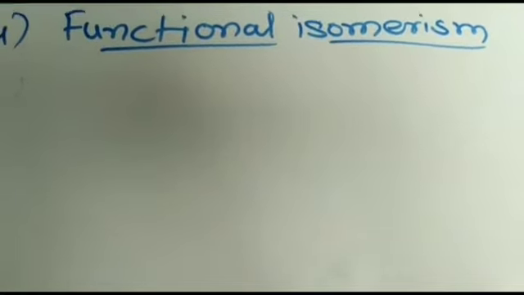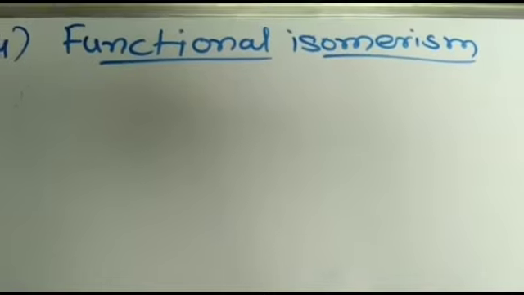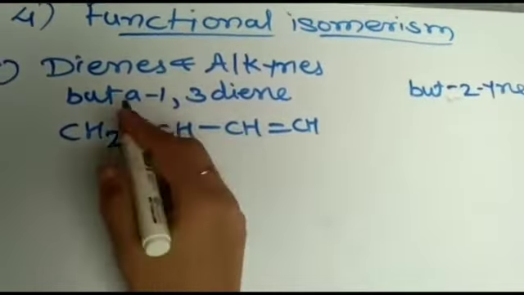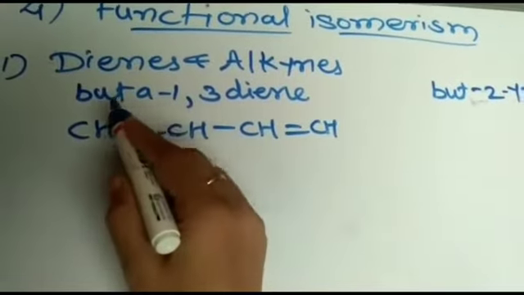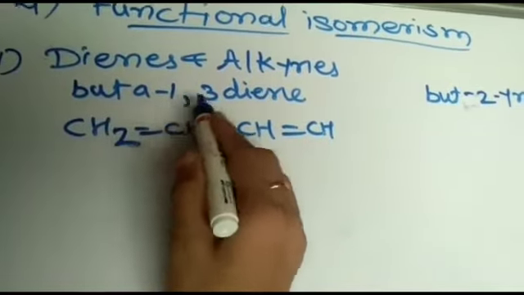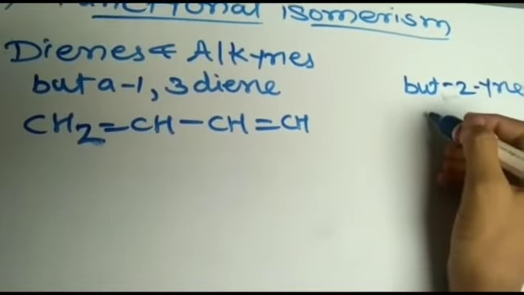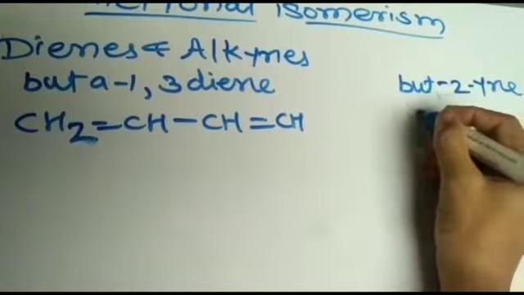Alcohols and ethers are also functional isomers of each other. Discuss one by one. First, dienes and alkynes. Example: buta-1,3-diene and but-2-yne. These are functional isomers of each other.